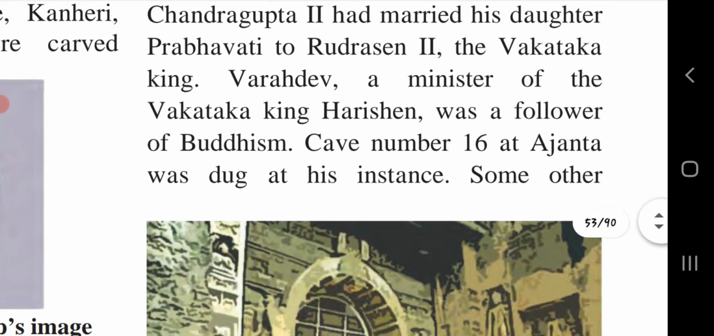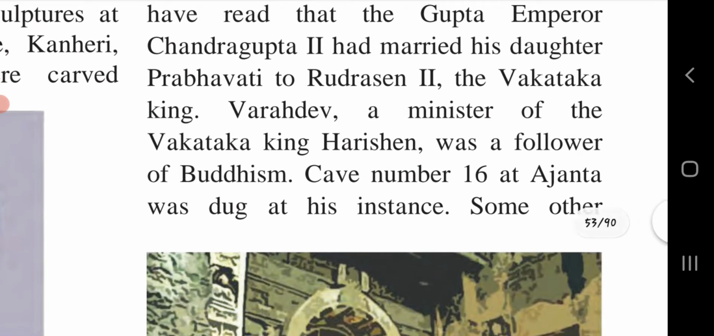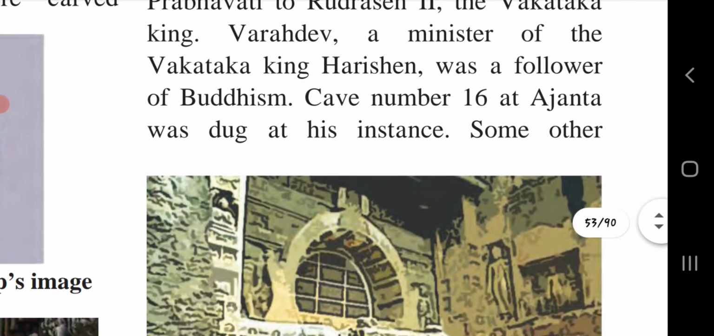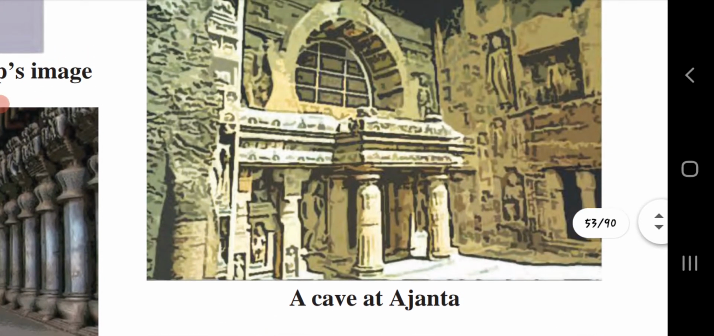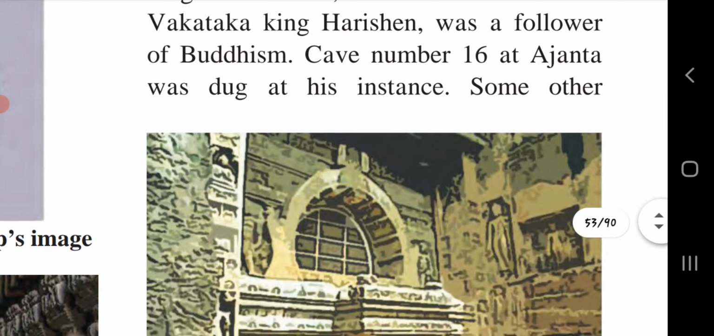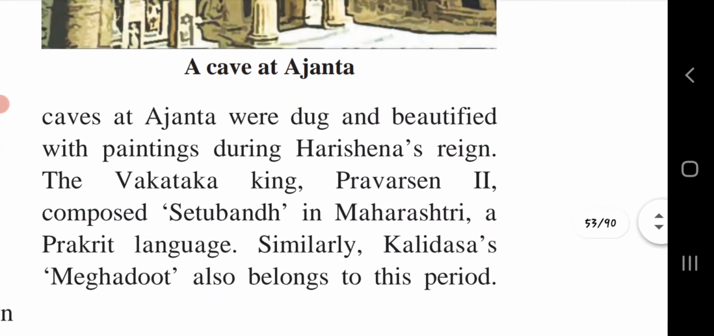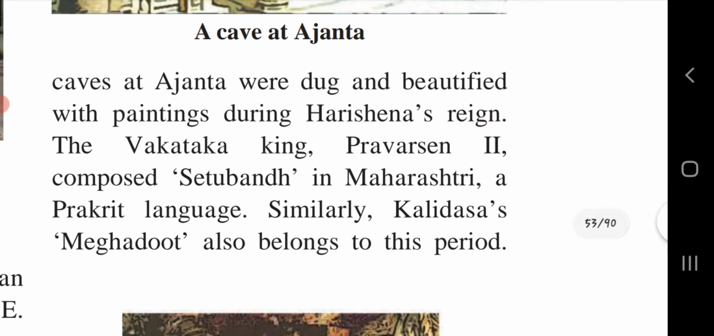So at the time of the Vakataka king Hari Sen, the Ajanta cave, which is given in the picture below, was dug at his instance. This is Ajanta cave number 16. Caves at Ajanta were dug and beautified with paintings during Hari Sen's reign.